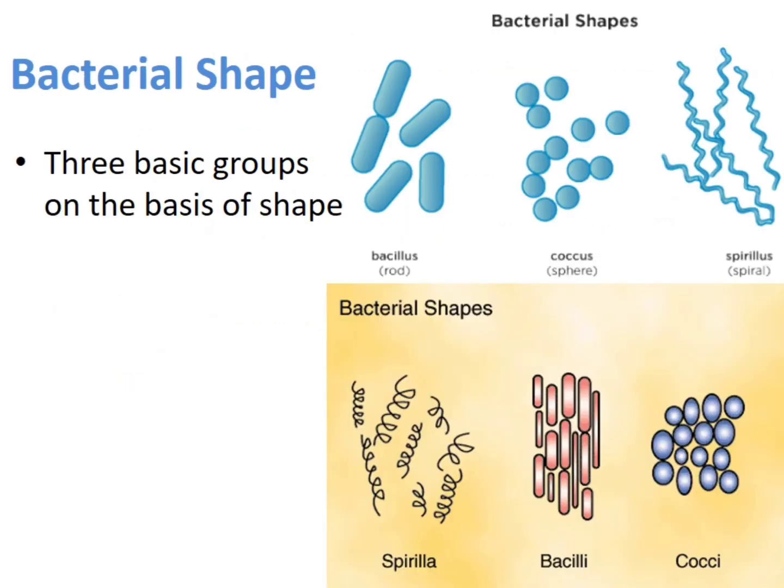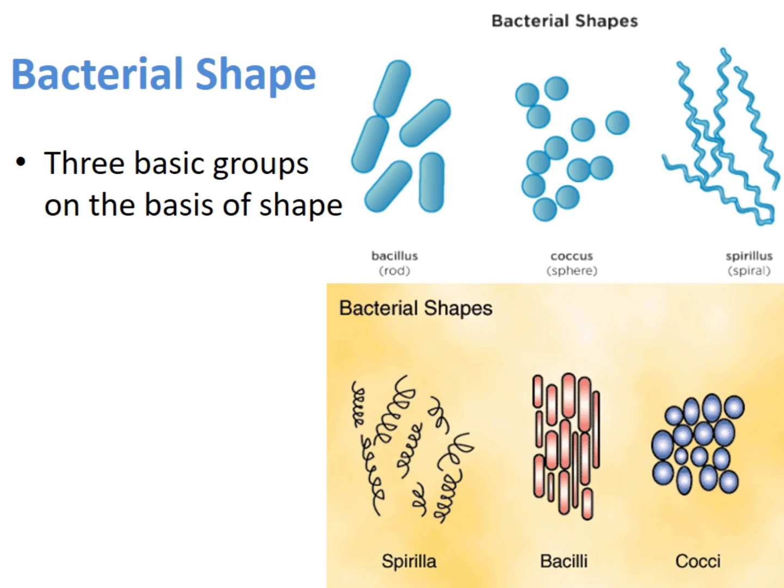So you can see the rod shape, spherical shape, and spiral shape, and also you can see in the next pictures the same thing. Rods are bacilli, cocci are the spheres, and the spirilla are the spiral shaped organisms.